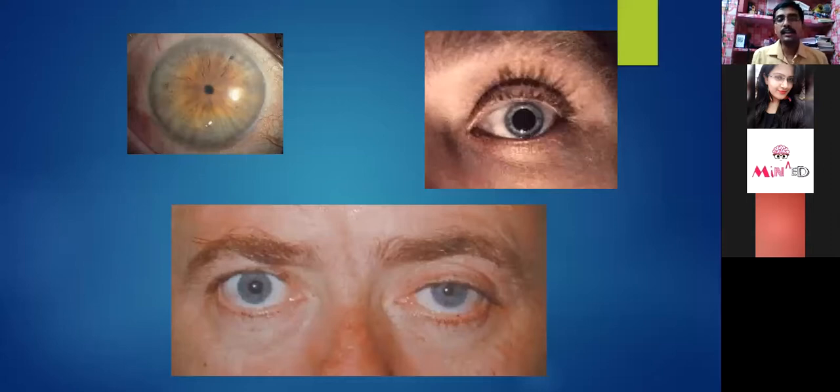Whenever the first image is showing you the pupillary contraction, this pupillary contraction is basically indicating a reflex arc.